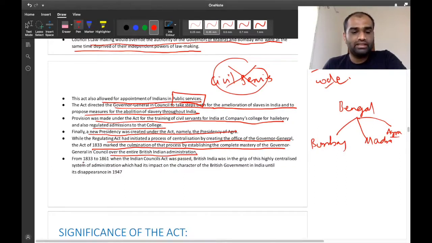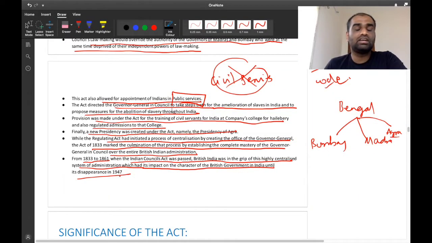So, from 1833 to 1861, when the Indian Councils Act was passed, British rule was under the tight grip of a highly centralized system of administration, which had its impact on the character of the British government in India until its disappearance in 1947. So, right from the Charter Act of 1833 to independence in 1947, this over-centralization can be felt throughout British administration.